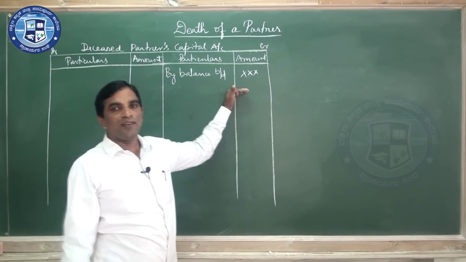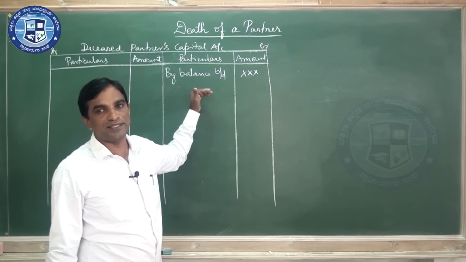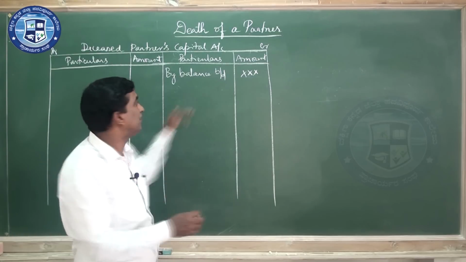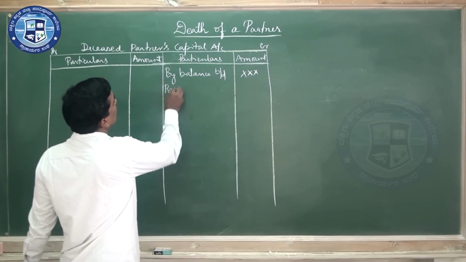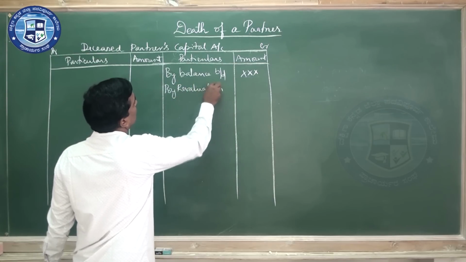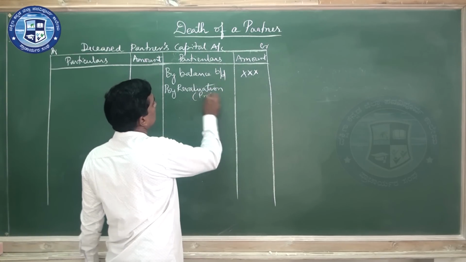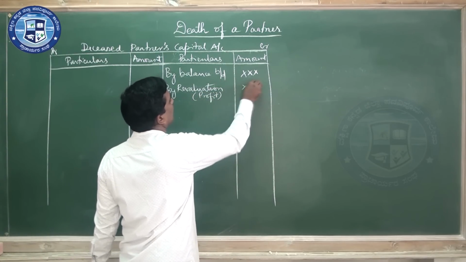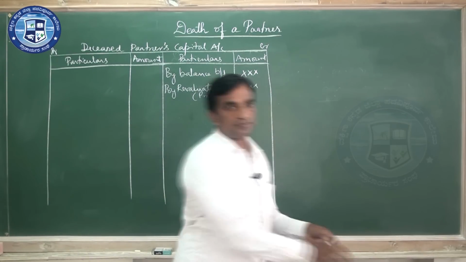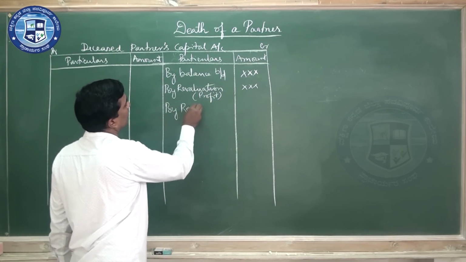Then earlier we were entering reserve fund. If there is revaluation profit, that also will come. Just write by revaluation account, that is profit on revaluation. Enter the profit here. Then comes reserve fund. By reserve fund.